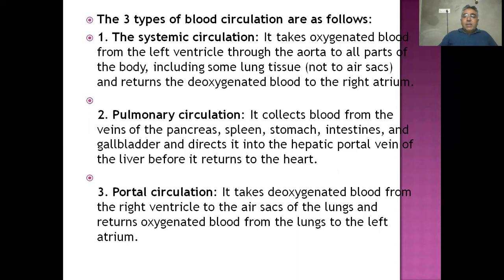Portal circulation. It collects the blood from the veins of the pancreas, spleen, stomach, intestine, and gallbladder, and directs it to the hepatic portal vein of the liver before it returns to the heart.